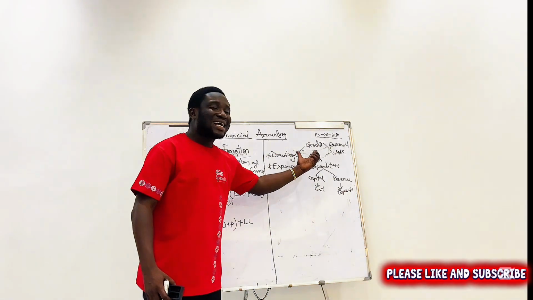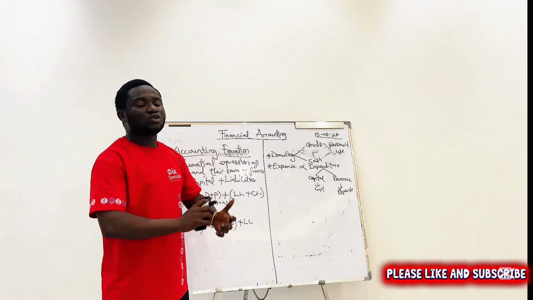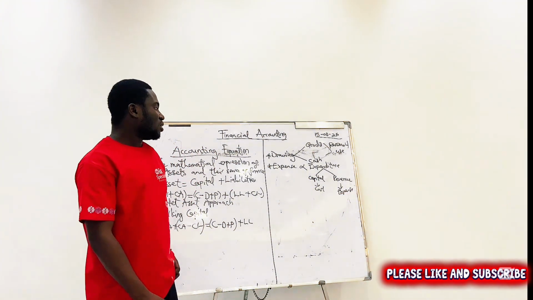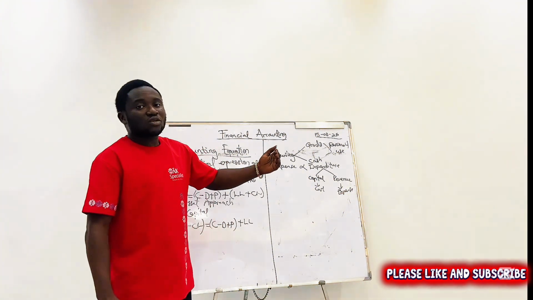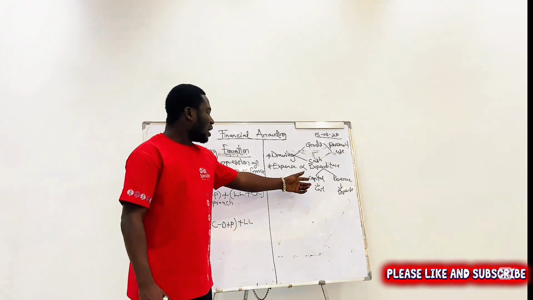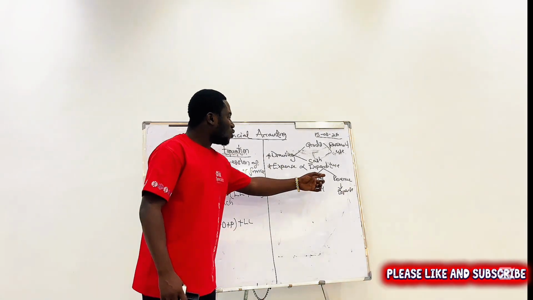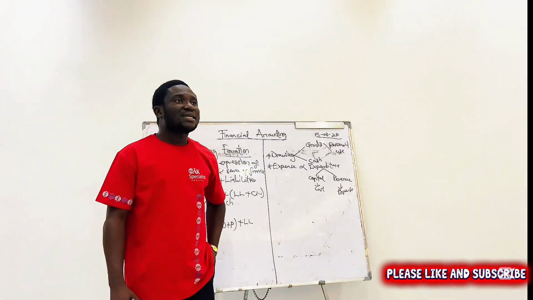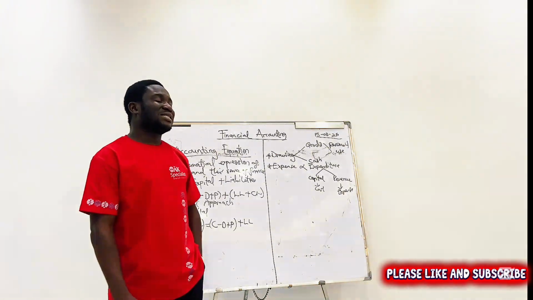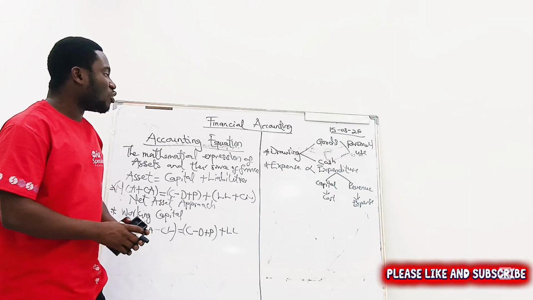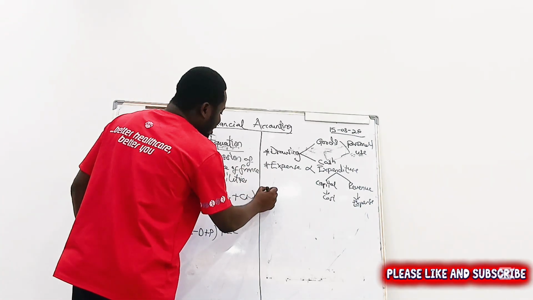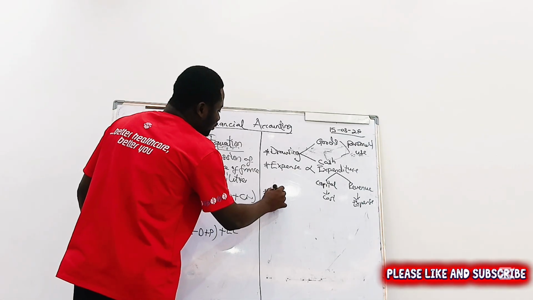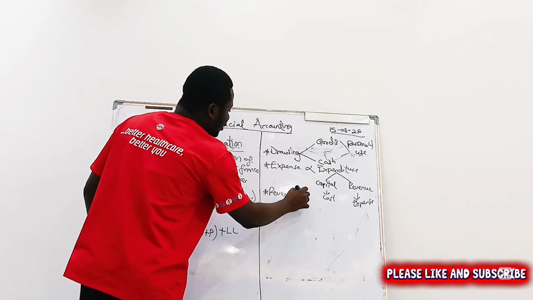You capitalize it. When you say you capitalize it, you add to the cost of the asset, whether you made improvement or you bought a new asset. So this expense is what we are talking about, the day-to-day. So expense is not the same as expenditure. Expenditure is the broad thing. Then it is the same as revenue and income.